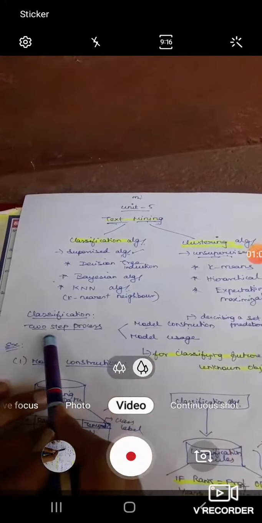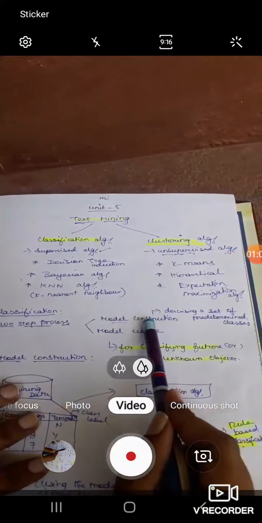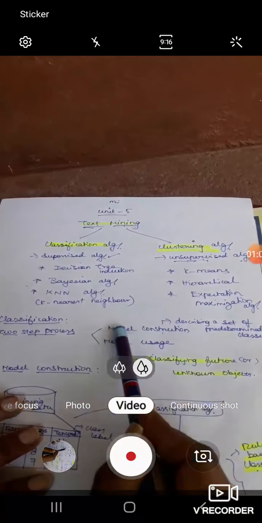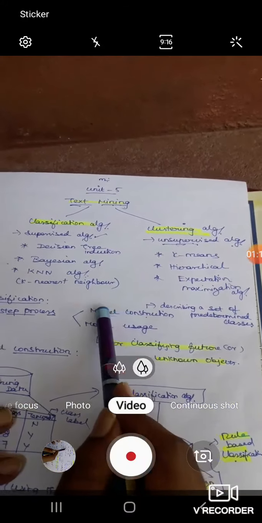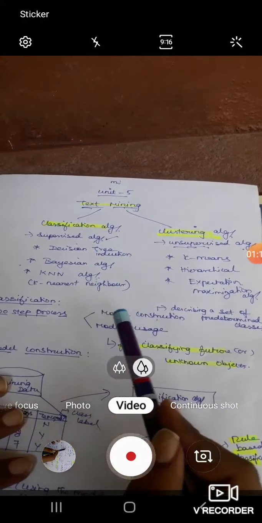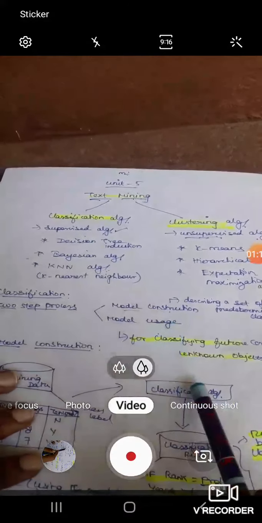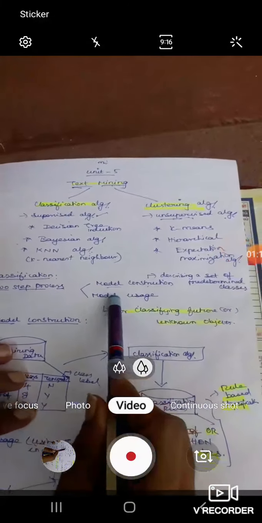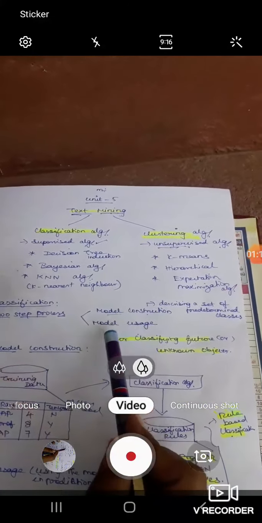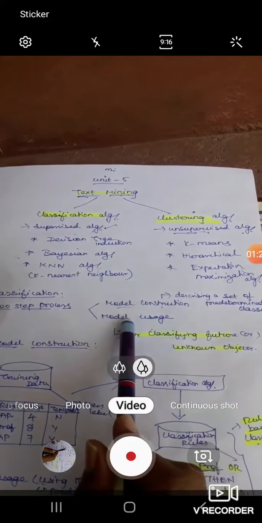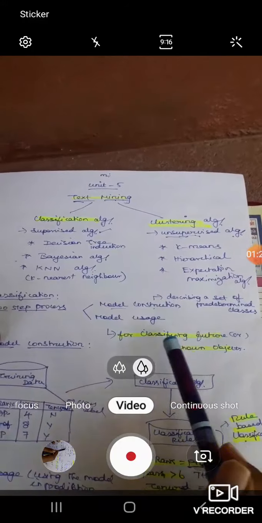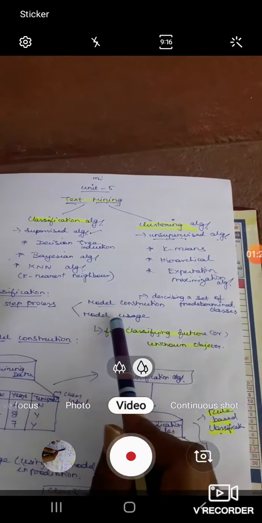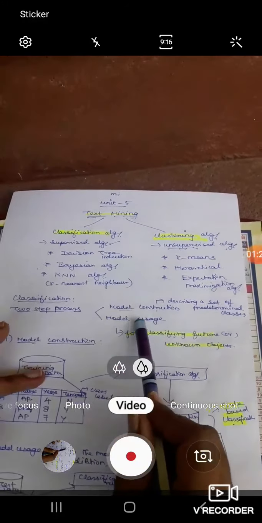Classification is a two-step process. One is model construction. Here, by considering the training data set, we are going to construct a model. For constructing the model, we use any one of the classification algorithms. The second step is model usage. After training on the data set, we are going to predict for unknown or future data. Model usage is mainly used for testing data.